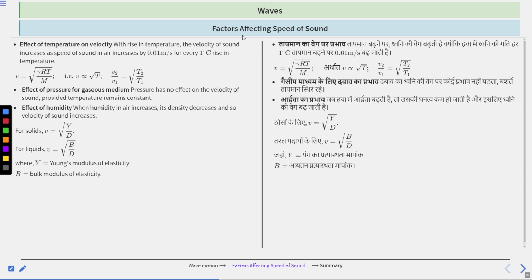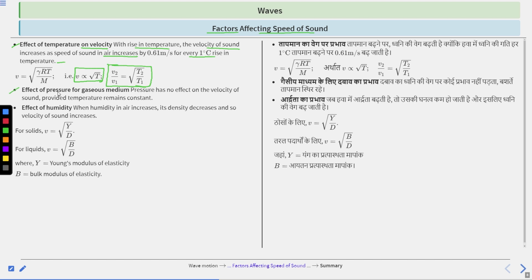Next is factors affecting the speed of sound. Effect of temperature on velocity: with rise in temperature, the velocity of sound in air increases by 0.61 meter per second for every 1 degree Celsius rise in temperature. So v equals under root gamma RT divided by M. So v is directly proportional to the square root of T. This one: v2 upon v1 is equal to under root T2 by T1. So these are the formulas related to this topic.